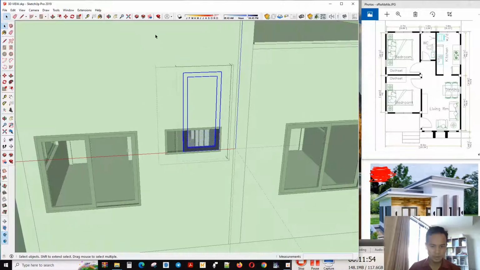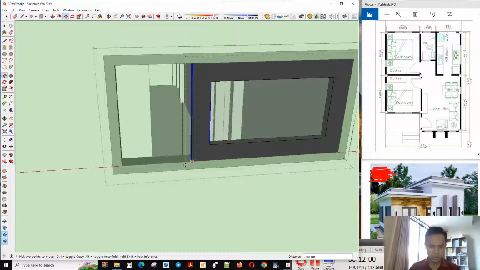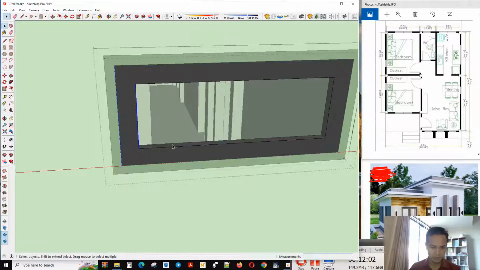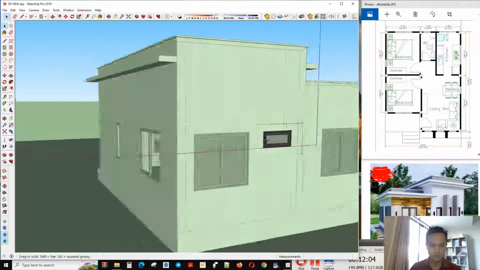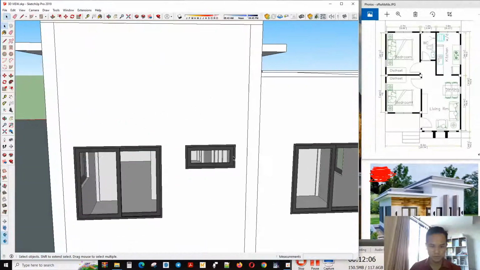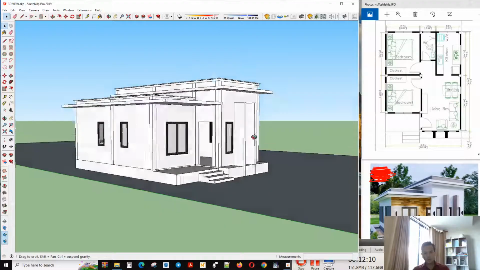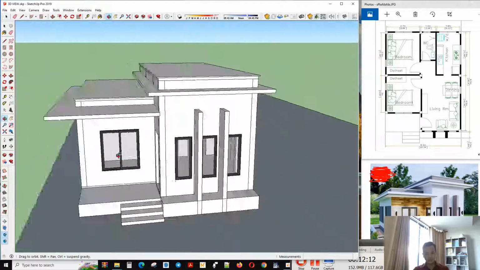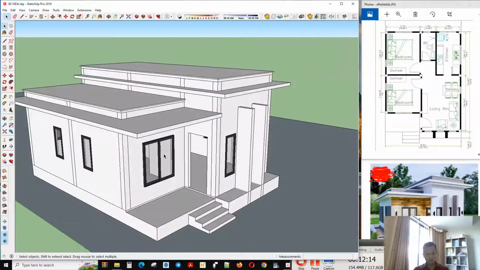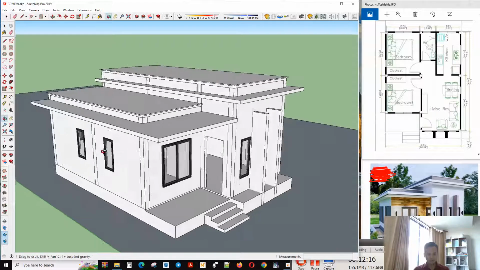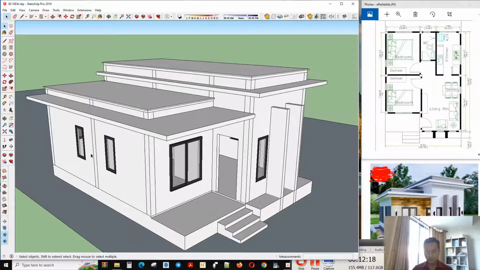Remember that this window is an opening window, not a fixed window. That's why it has a frame around. If you do it with a fixed window, there is no frame around. Okay, so now we have finished all the windows and frames.